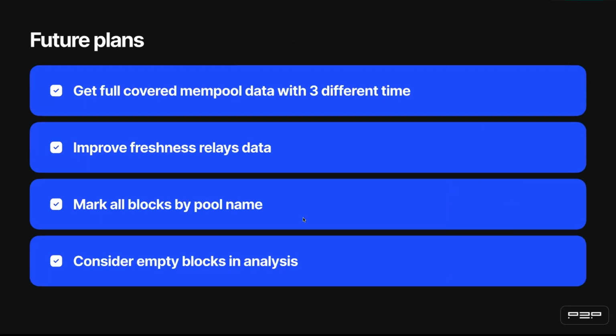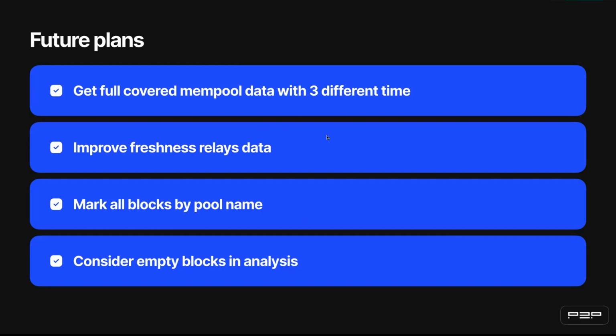Our future plans are, firstly, to get full coverage mempool data with 3 different times, because nowadays, unfortunately, we don't have full coverage mempool data. Improve freshness of released data, mark all blocks by pool name, not only Lido versus non-Lido validators, and consider empty blocks in the analysis.